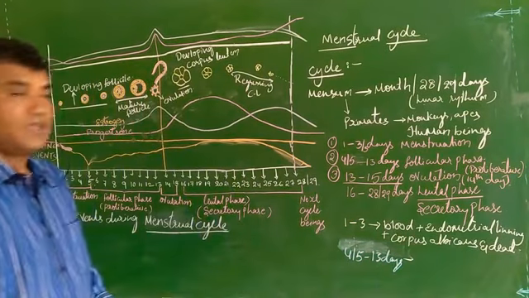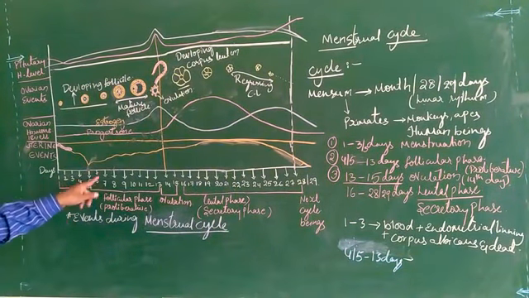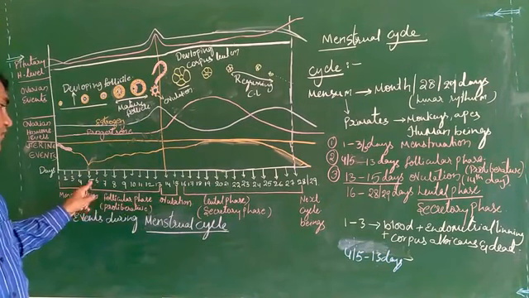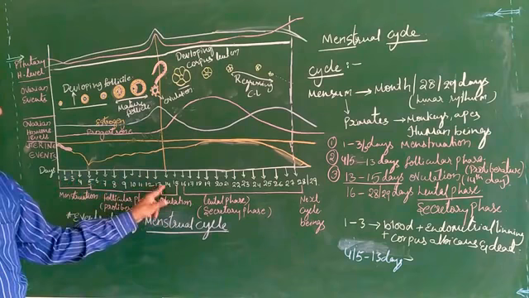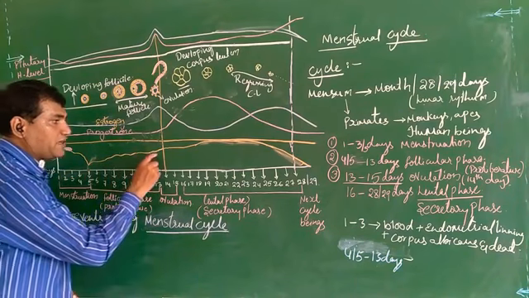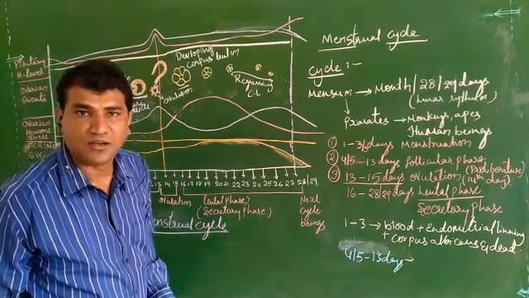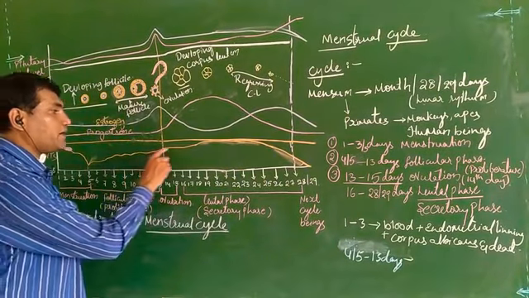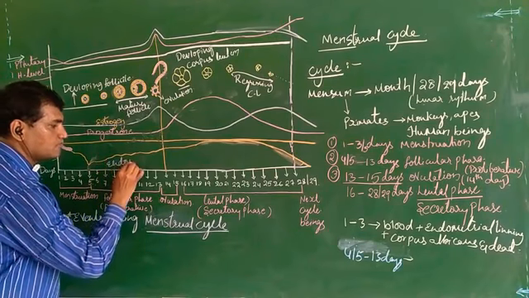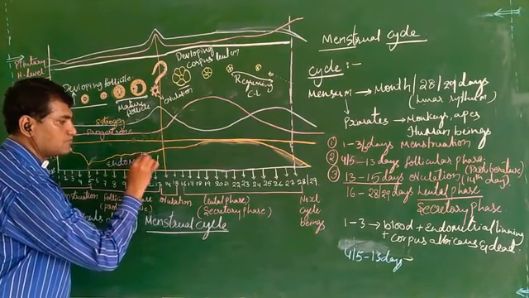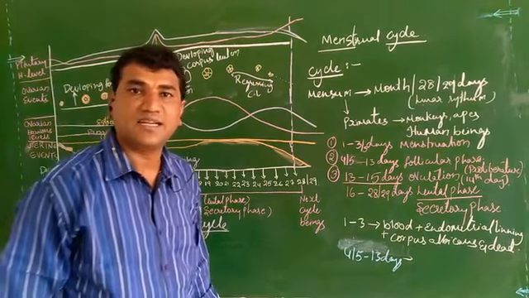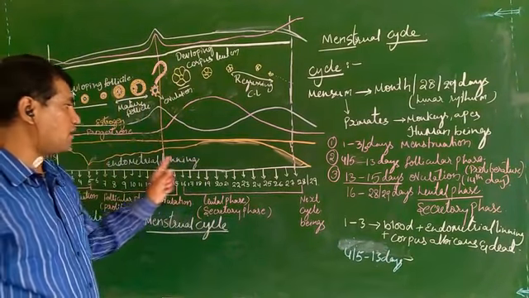In this particular phase, from the 5th to the 13th day, or 4th to the 13th day, the endometrial lining is growing continuously, on either side of the uterus.